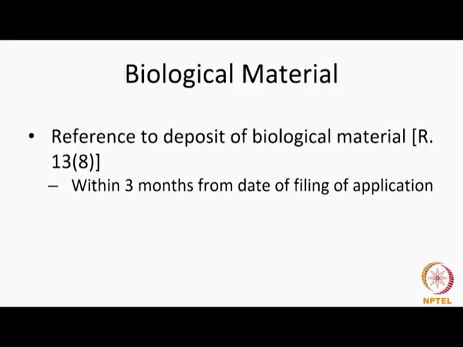In a normal case, the period of reference is 3 months from the date of filing Form 1, but you could now make the question by saying, if the party makes a request for publication, then what should be the timeline? It should be on or before filing Form 9. So, you could just mask all the provisions with the forms and you will have a tough question to answer in that case.